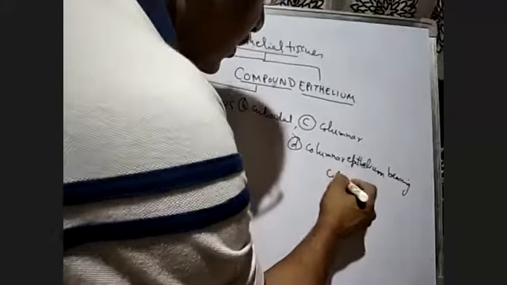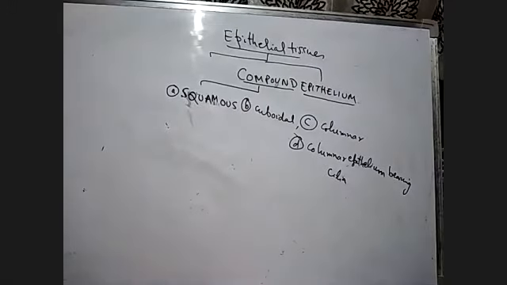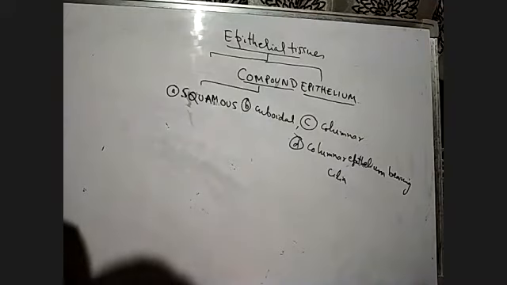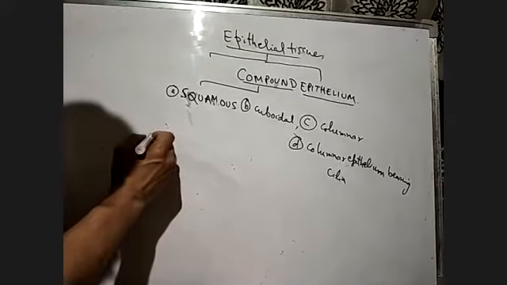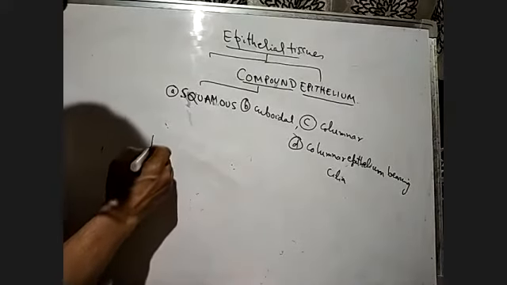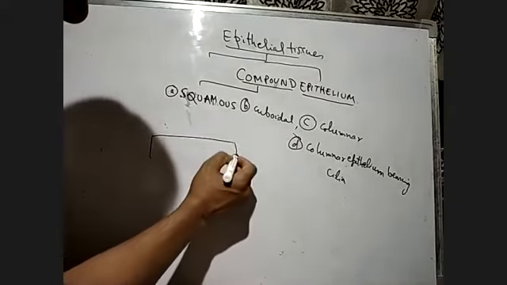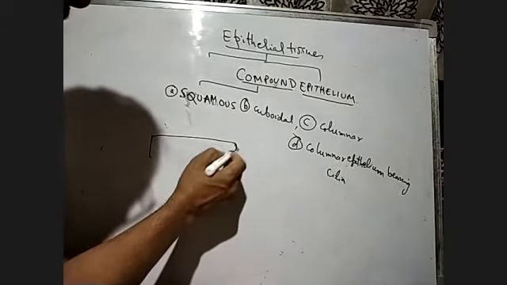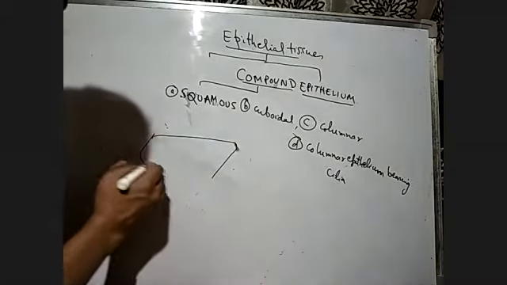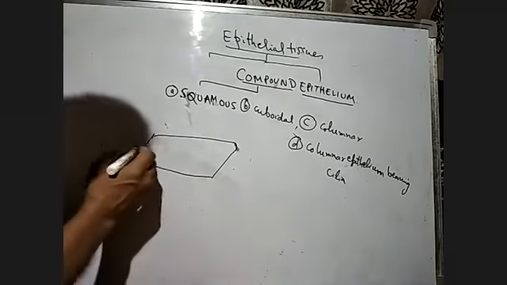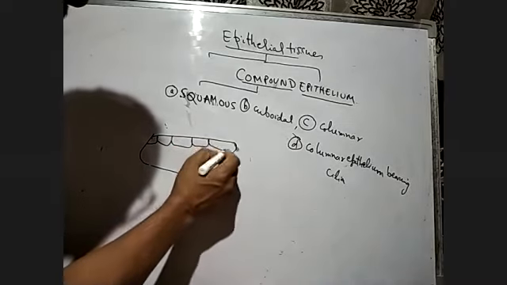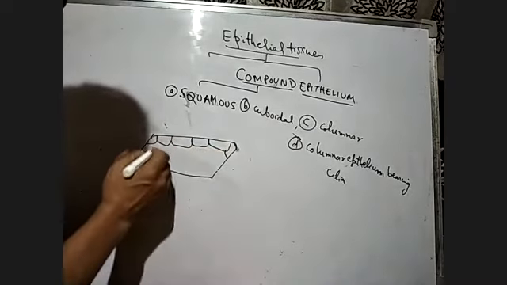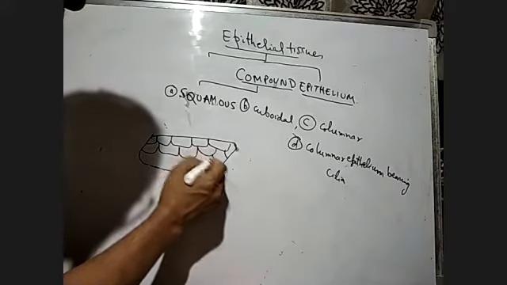So now we'll go one by one. Very simple, you don't have to worry about that. Number A, we go to the squamous epithelium. If you look at the squamous epithelium, the cells are flattened. If you just draw the cells of the squamous epithelium here, these cells are flattened like this.